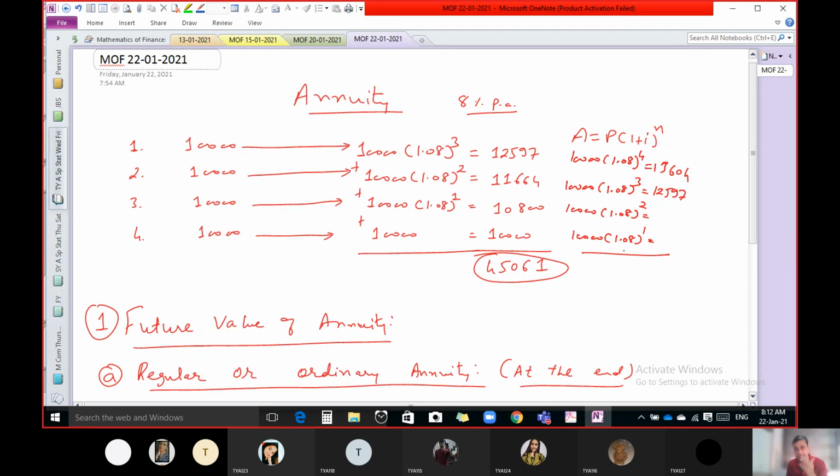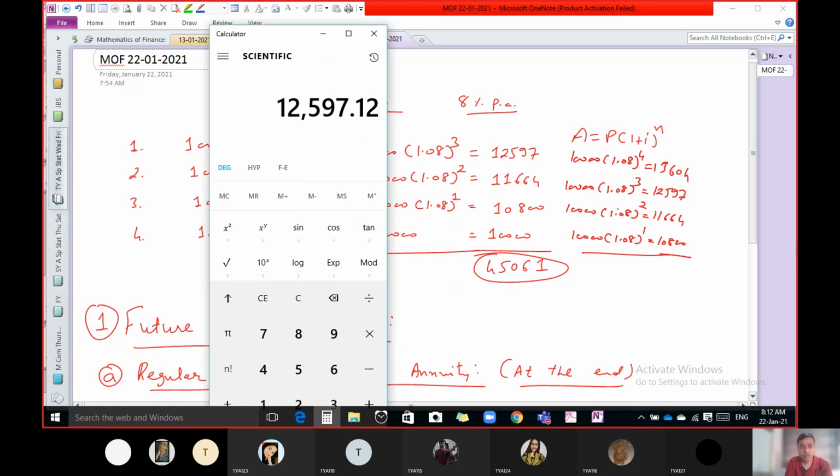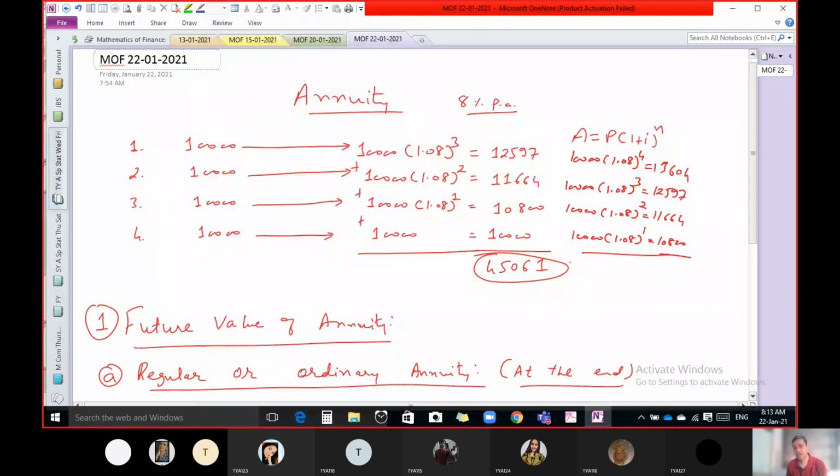Then this is 11,664, and here we get 10,800. Add all these values. The total of the first two numbers is 26,202, plus 11,664, plus 10,800. So we get 48,666.